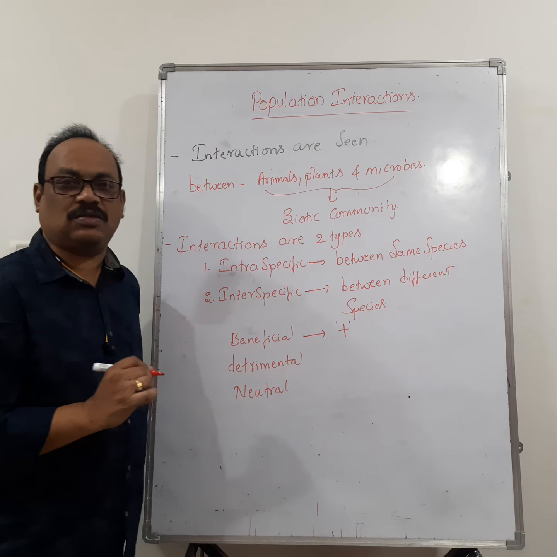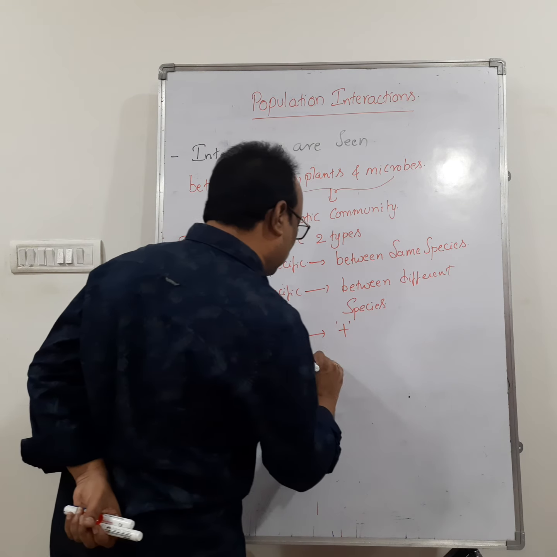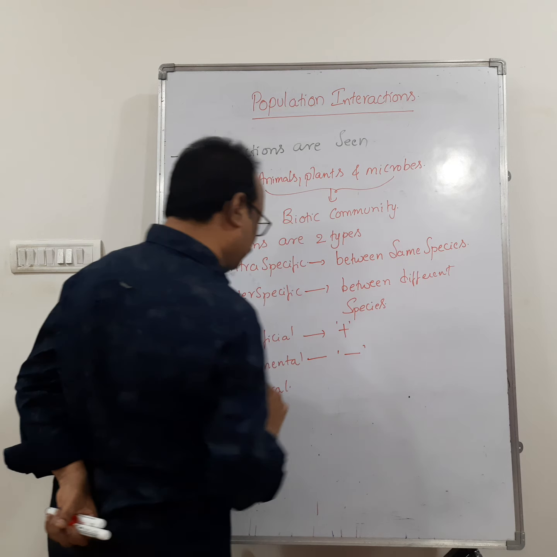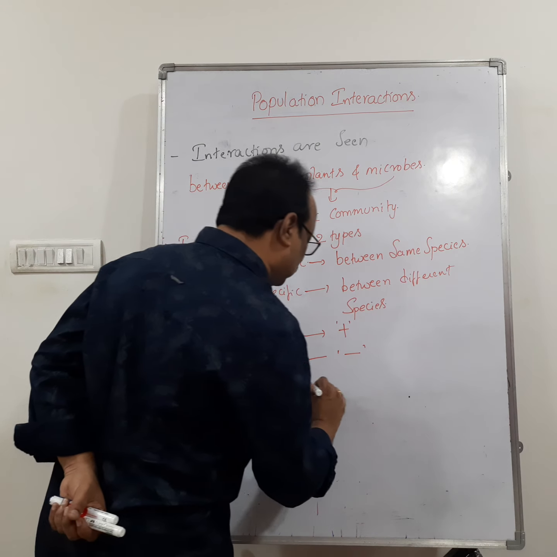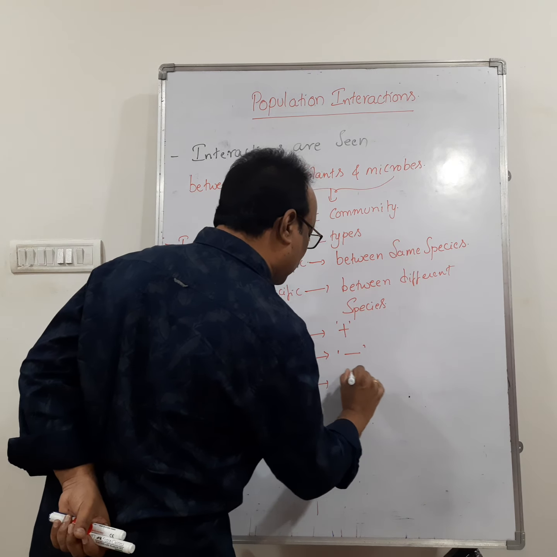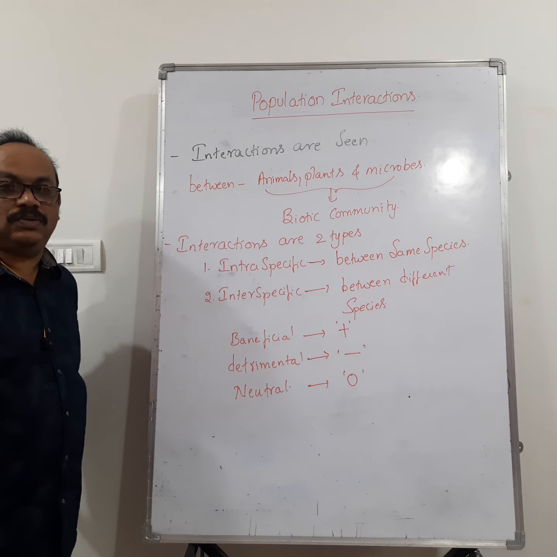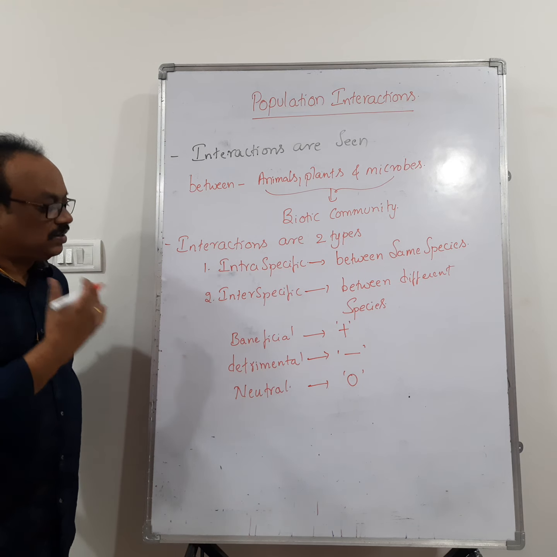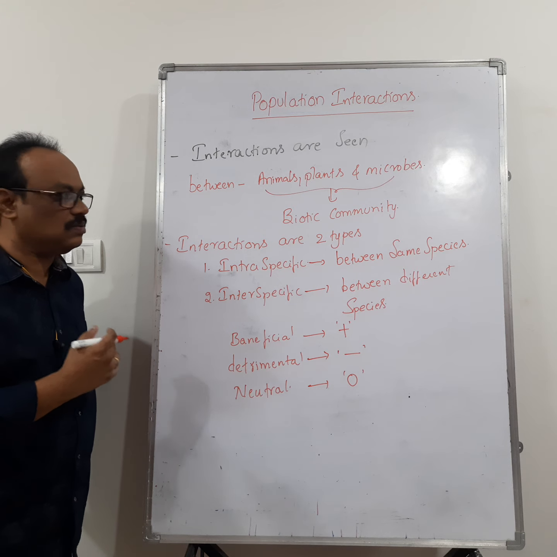For detrimental, it is minus. And for neutral, you can denote it as 0. Let us see what types of interspecific interactions there are.